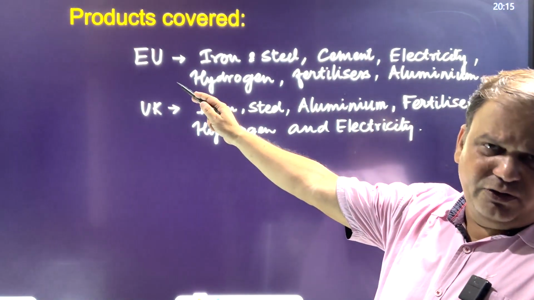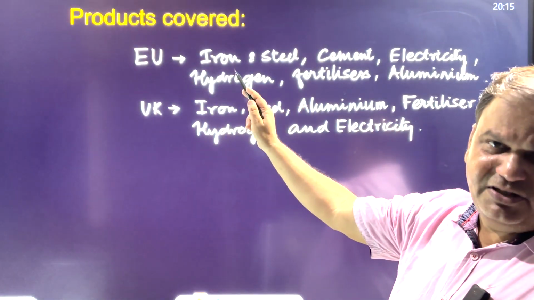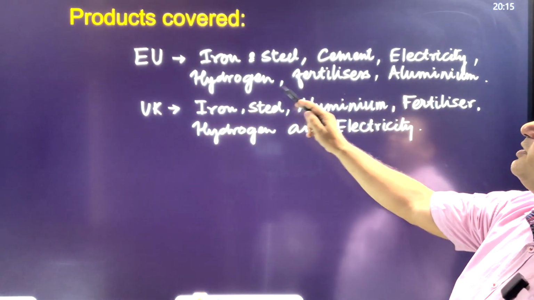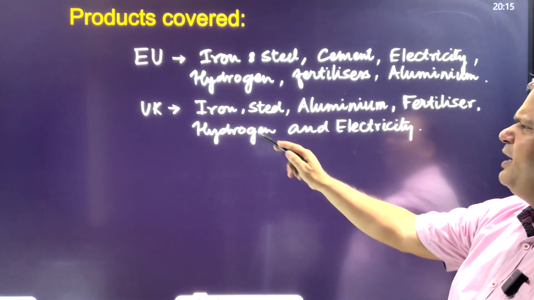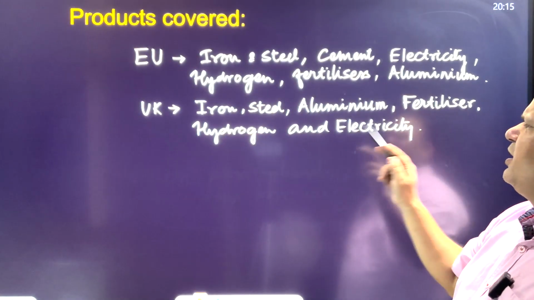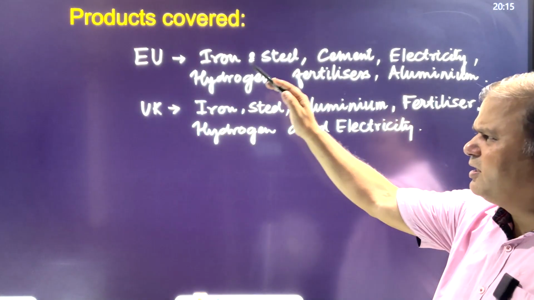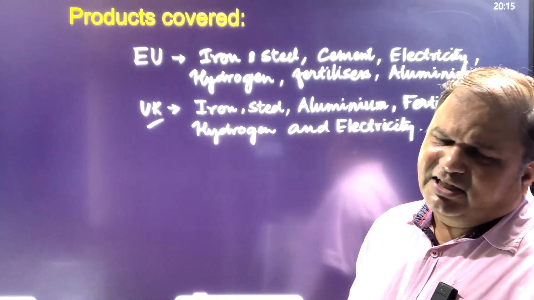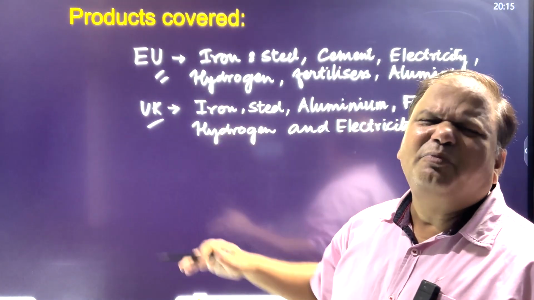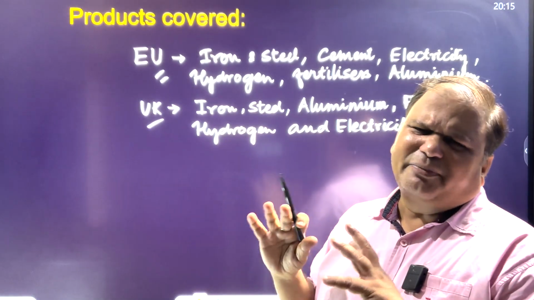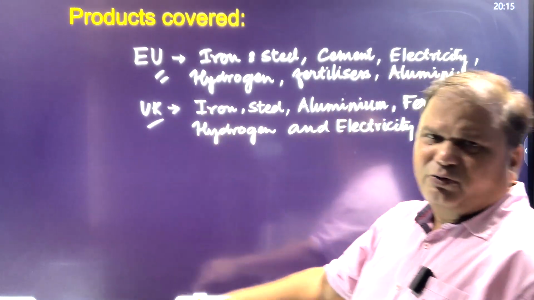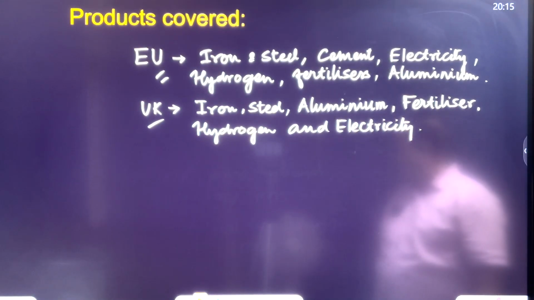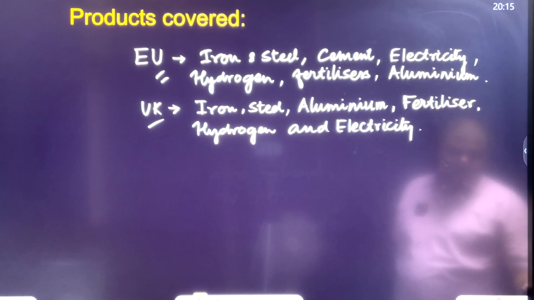As far as EU is concerned, in the initial phase, which is commencing from January 1st, 2026, iron, steel, cement, electricity, hydrogen, fertilizers, and aluminum would be covered by the carbon border adjustment mechanism. So these are the products which are more carbon intensive in nature. So these products would be covered. In the cement industry, 95% of the emission is nothing but CO2. That's why it is considered.